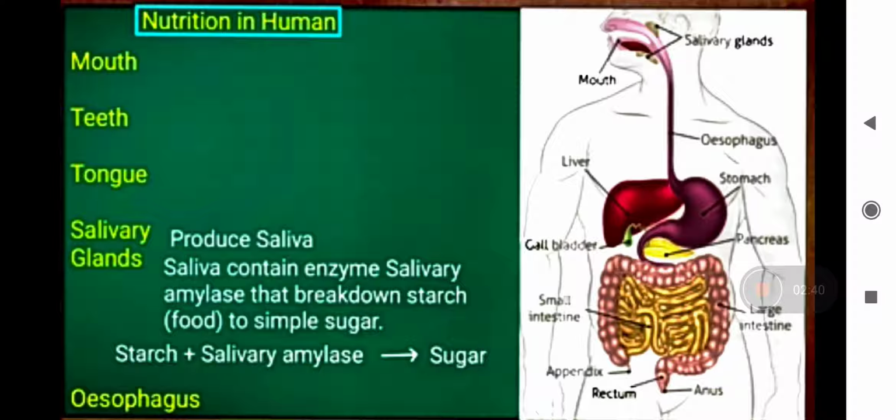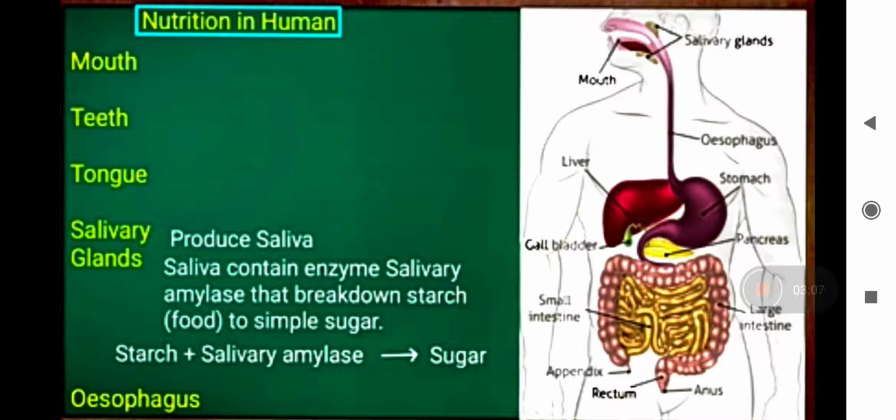Now, what is the role of the tongue? The tongue has gustatory receptors which perceive the sense of taste. You have taste buds. How many types of taste do you recognize?